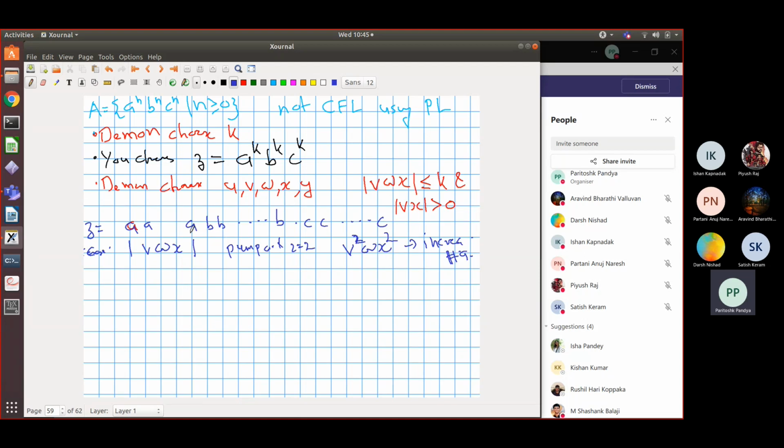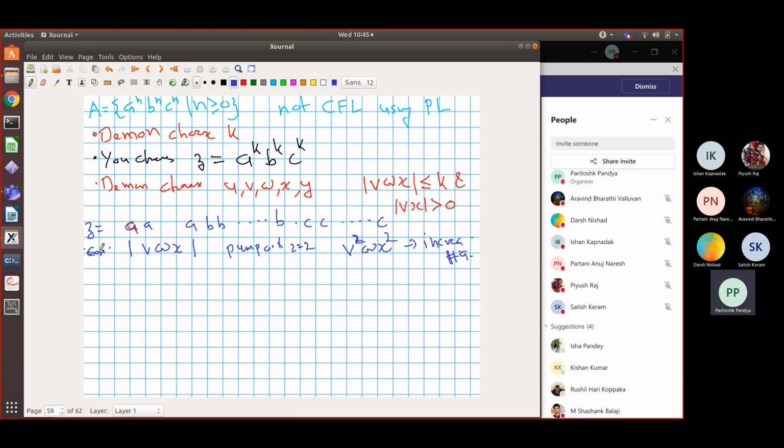Is that clear to you? Because this part of the string only contains a's. And so the middle part, vwx, when vx is pumped up, it will increase the number of a's. So you're going to get a string where the number of a's is more than the number of b's and c's, and that cannot be in the language. So the Demon cannot really locate vwx in just the a part.